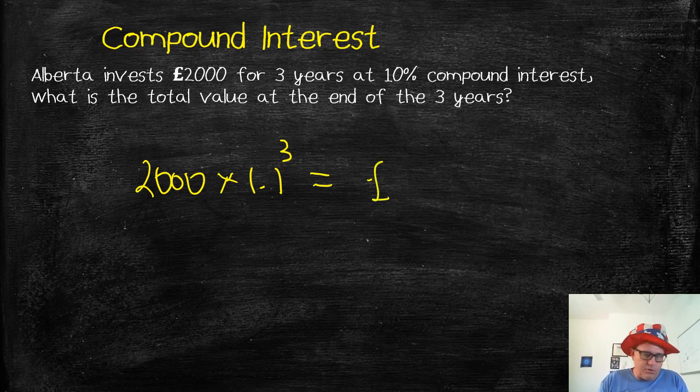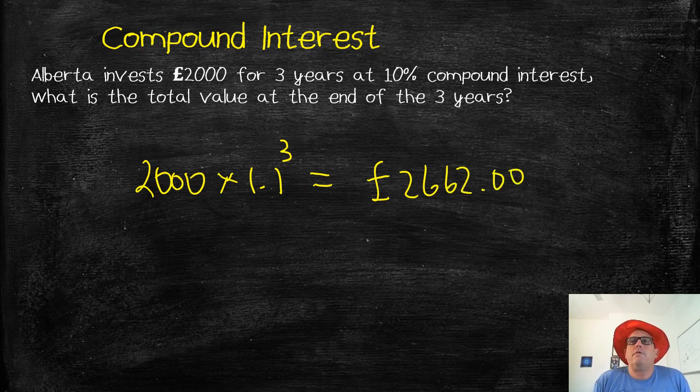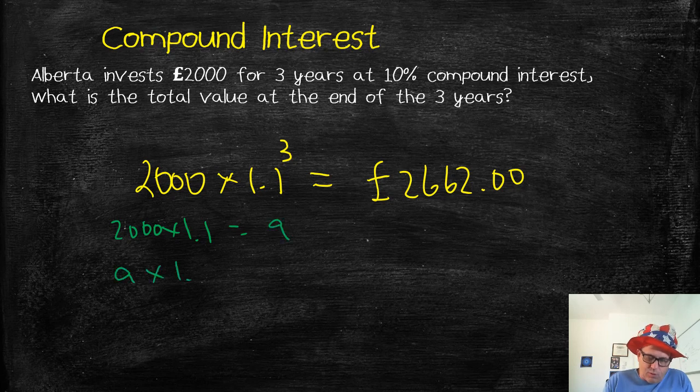2,000 times 1.1 to the 3rd power is 2,662 pounds even. That's how much. Again, I don't have to go through all the steps, right? If I was going to go through the steps, I would do 2,000 times 1.1 and get that answer. I'm just going to call that answer A, and then I would do A times 1.1, which would give me a new answer. Let's call that B, then I would do B times 1.1. So I'm just starting with my original, and multiplying it by my multiplier to the power.